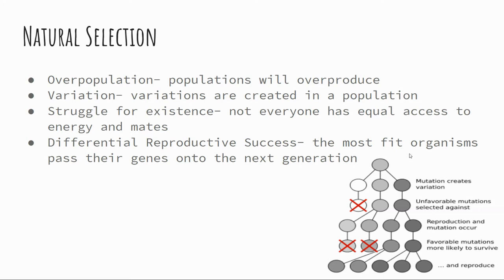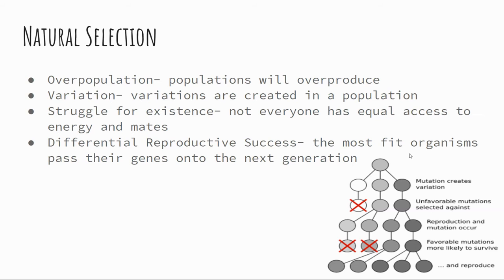So, natural selection, a review. Different things cause natural selection to happen. We said overpopulation. This is when a population overproduces and makes more individuals in an area than can be sustained. Variations. Maybe there's a lot of variation within a population, and the natural world favors one of those traits in comparison to the rest.